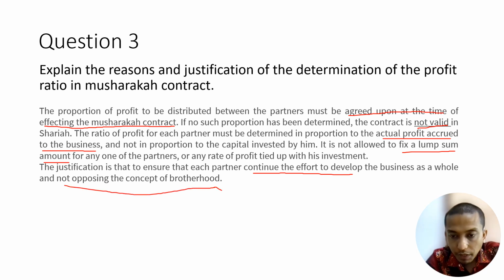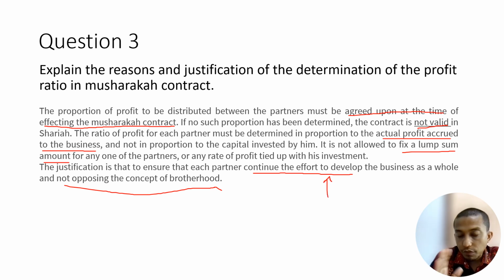You understand what it means? It means that even though you contribute a lot in terms of capital, the profit sharing ratio should be based on the profit. For example, you agree the profit to be shared is 50-50. Even though you contribute more, say 100,000, and your friend only contributes 20,000, the profit sharing ratio shouldn't be based on your capital, but on the profit itself. From the profit received, how many percent you receive, how many percent your friend receives. If you think you do more work, you can receive more. Again, because this is to continue the effort of development.